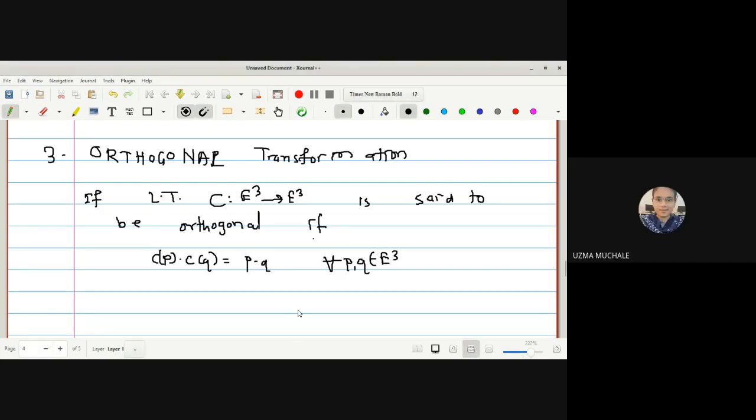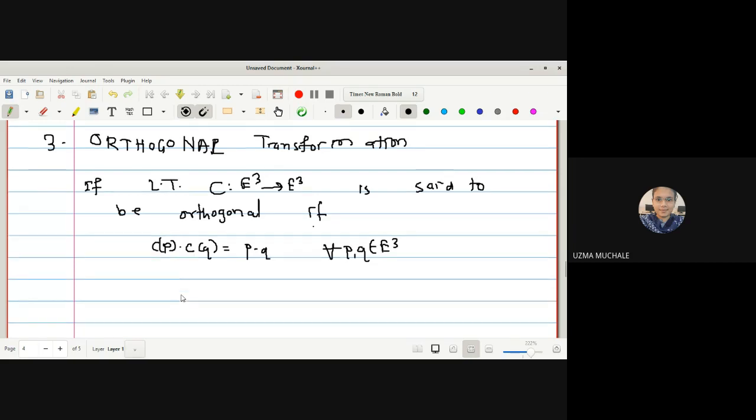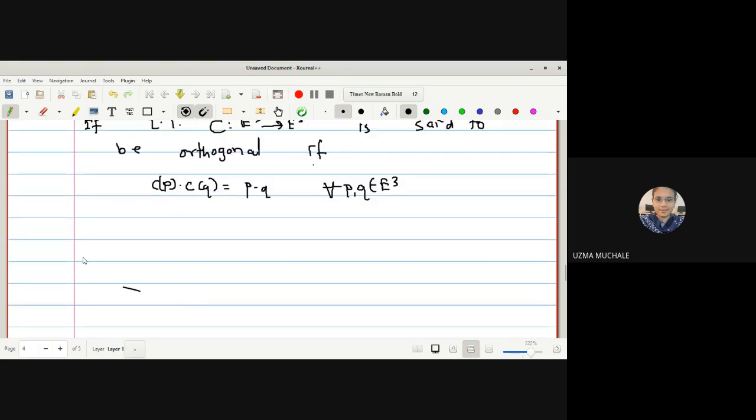Now let us see how it actually looks. Let us assume that here are the two points P and Q, with some specified distance between them. P and Q are any points in the E3 space with some angle theta.